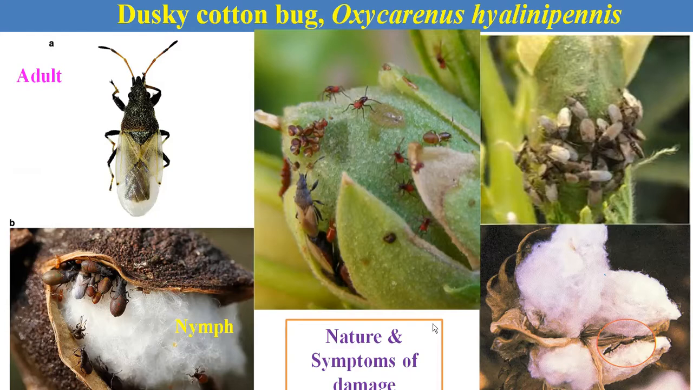This is also a sucking pest, but there is one characteristic of this pest. Both nymphs and adults suck the sap from the bolls, but those bolls are already opened by the bollworms or due to earlier feeding by bollworms or other pests. This bug feeds on the inner content of the bolls, and it directly affects the yield.